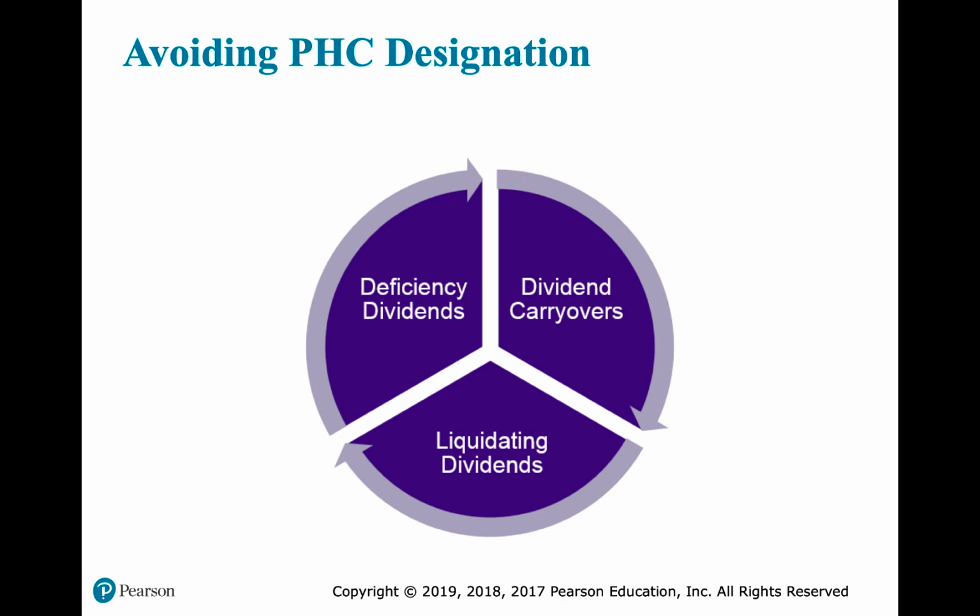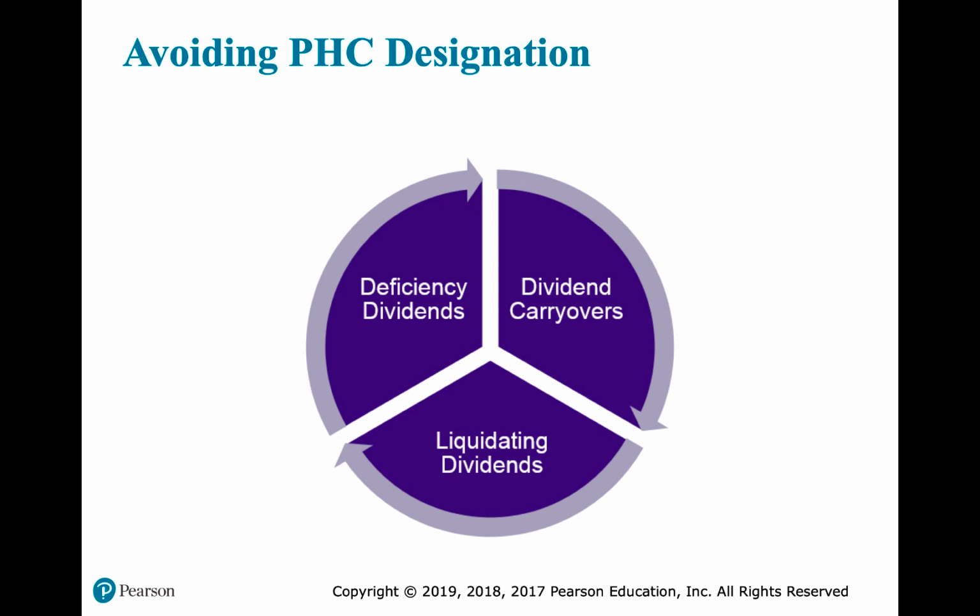We could also pay throwback dividends, which are distributions paid in the first 3.5 months after the close of the tax year. They're subject to a dollar limitation, and an election may be made to treat these dividends as a dividend distribution made in the prior year for personal holding company tax purposes. Okay, so that would work.